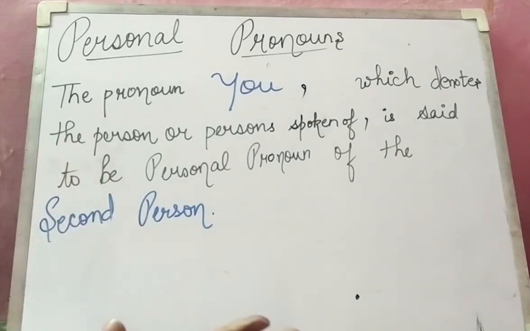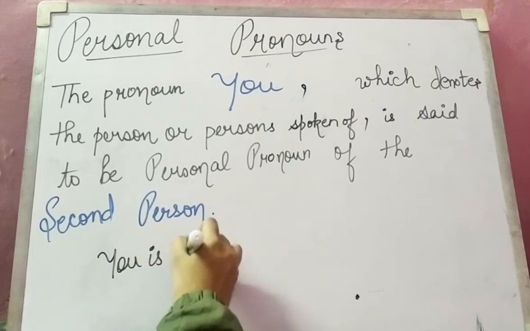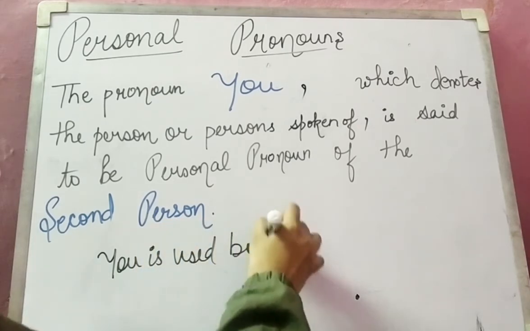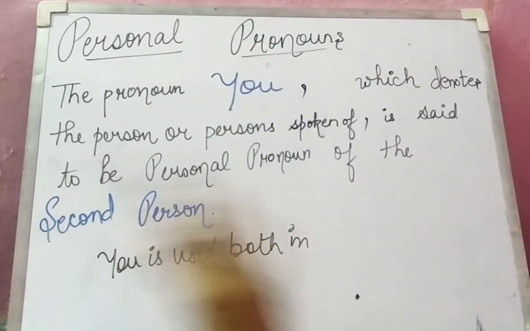I forgot to tell you one more thing, that you is used both in the singular and plural. That's why I have written "is", not "are".